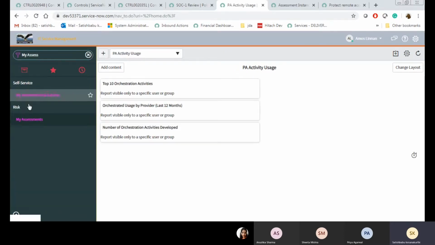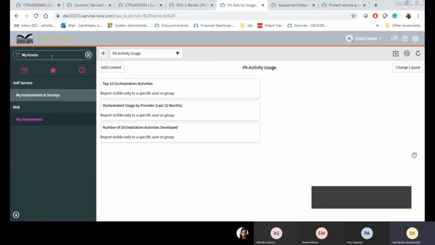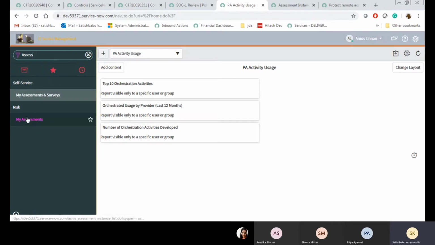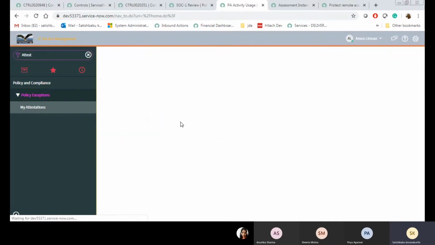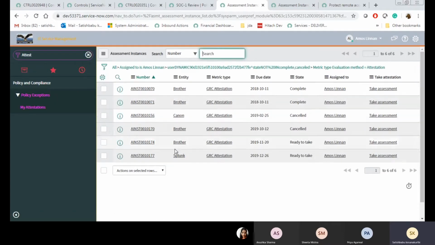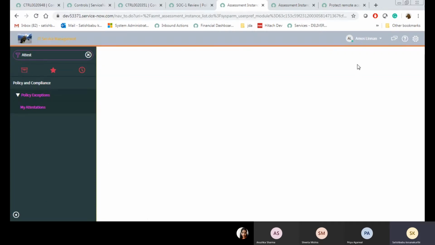Let us type my assessments here. See, previously as system administrator I was able to see all the assessments, and now I am able to see only mine. So, my attestation. This is my attestation, and I'm going to fill it.